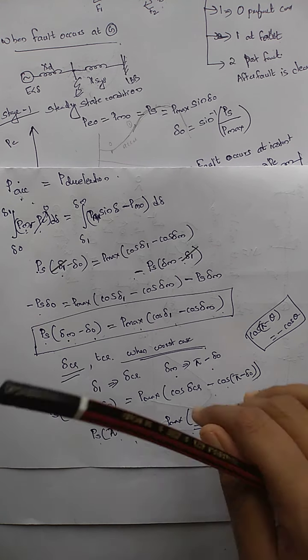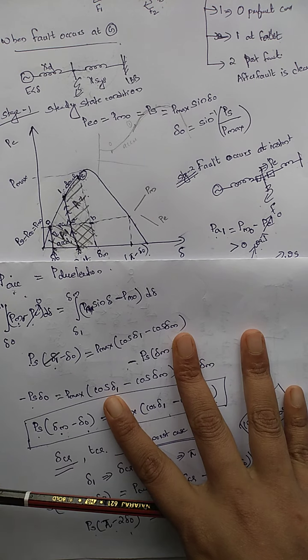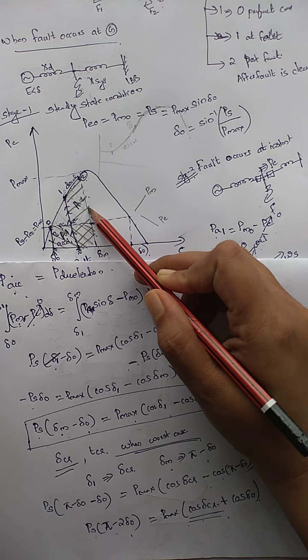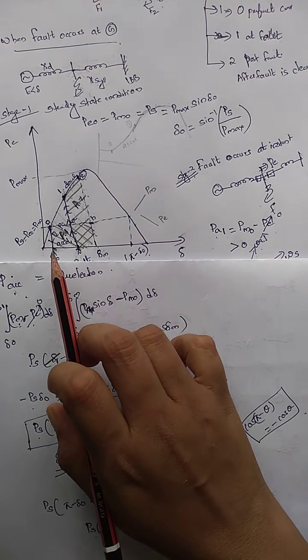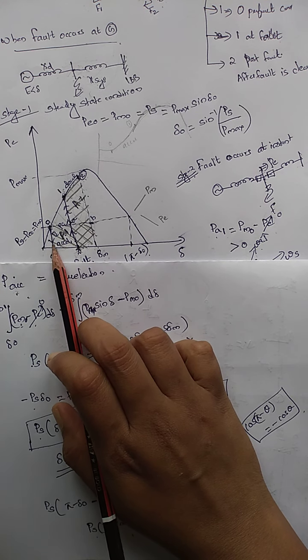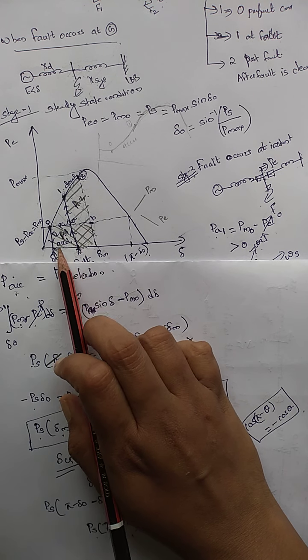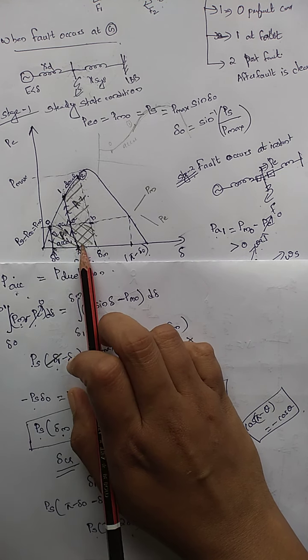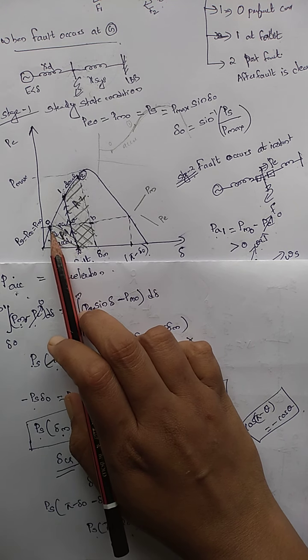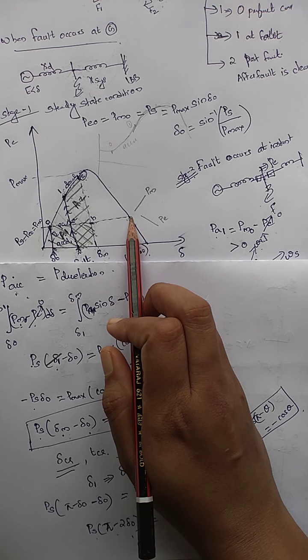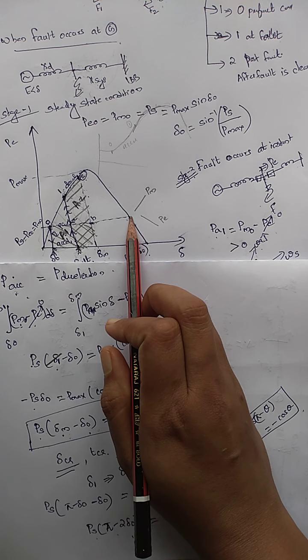So usually if I am explaining the equal area criterion, then this area A1 should be equal to A2. As we move on from this portion, now this delta 0, what will happen? This area A1 starts increasing. A1 will also move. If it moves on like this, then there should be a maximum limit for the system to come back to